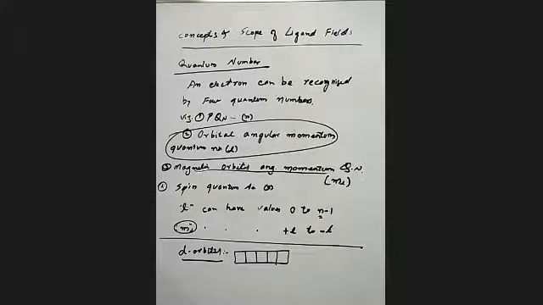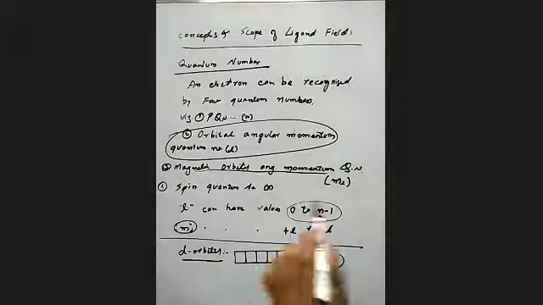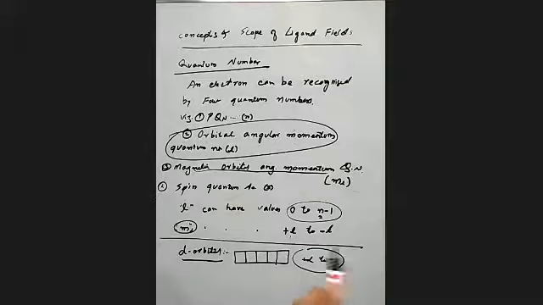Now we want the value of ml. The value of ml ranges from plus L to minus L. Now our aim is to get the value of L for this. L values range from 0 to n minus 1. So let us apply this and try to understand it.